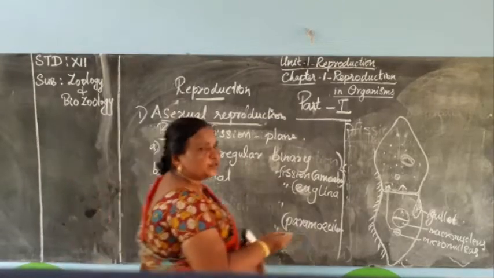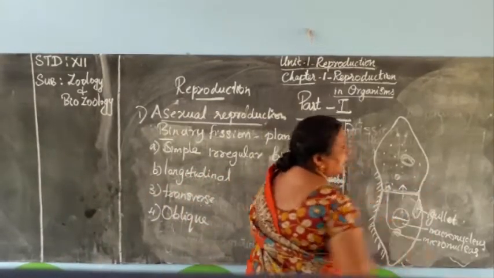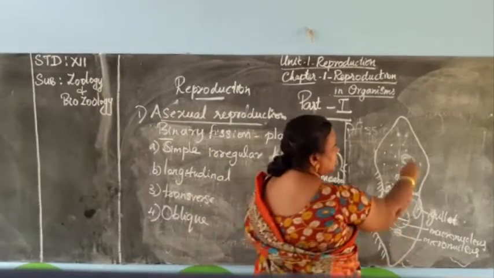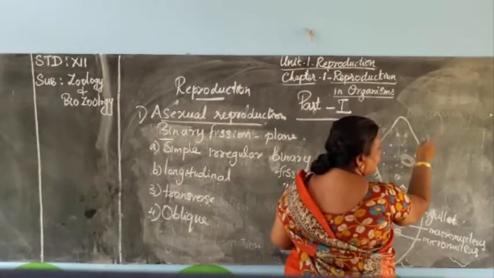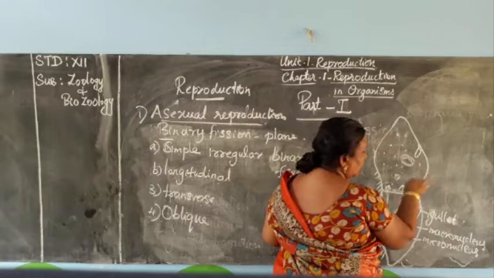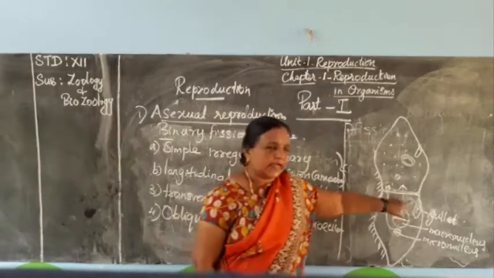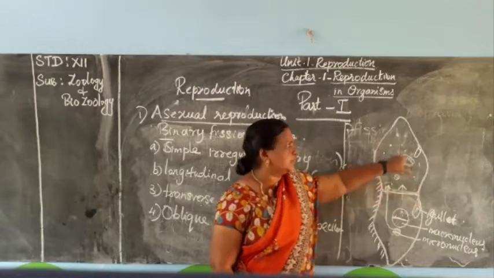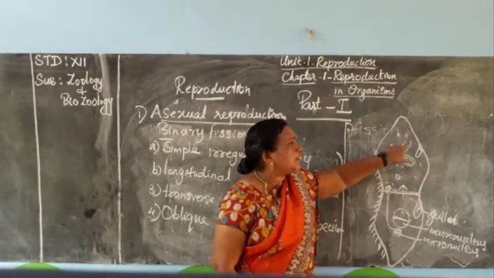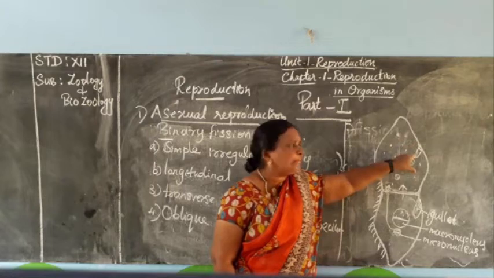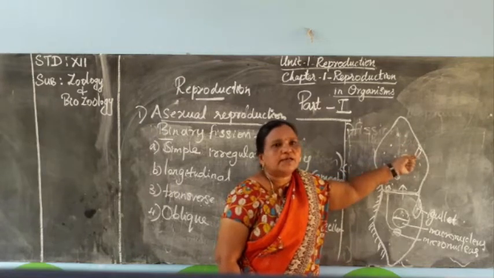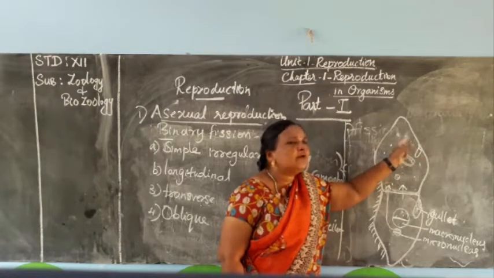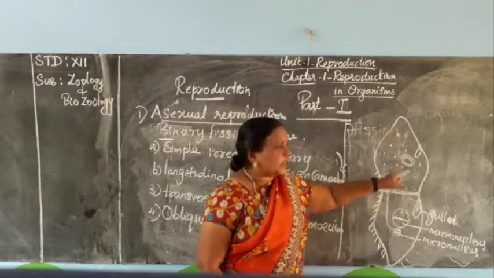Now we are getting two daughter cells. Afterwards, the gullet is formed on the second part of this organism. One daughter cell already has a gullet. The function of this gullet is capturing the food materials. So the second part of the organism is also forming the gullet on the particular area. Now cytokinesis happens.